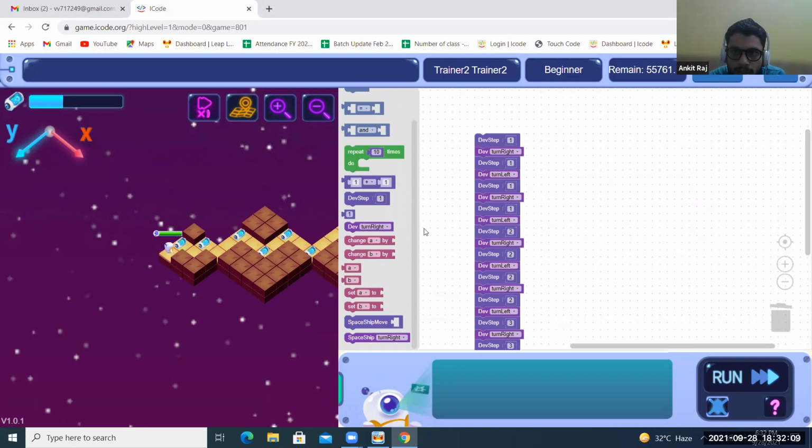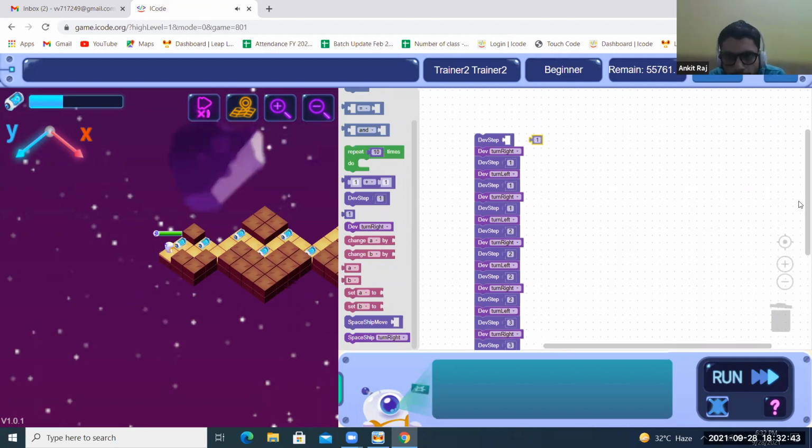Suppose you are taking set A to 1. Now Dev step 1 will be used as Dev step A, like this. Where there is Dev step 2, there you can use this plus block, and you can use A plus 1. So like this you can use variables also. It's all up to you how you use it.